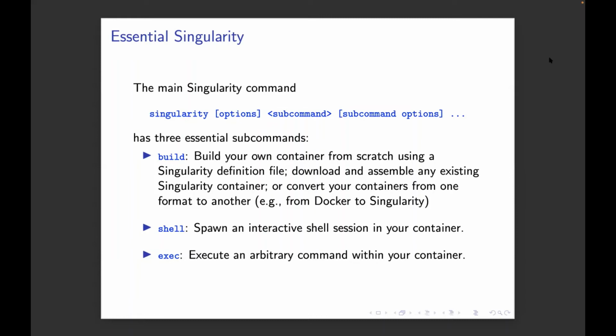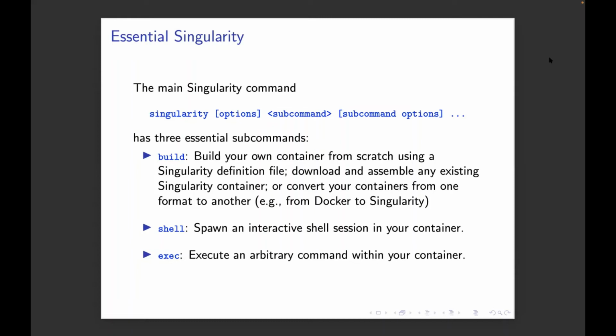But you can also, as I mentioned, download any existing Singularity container from any sort of repository, or I guess in container land, it's usually a registry, like Docker Hub. You can also download Docker containers and convert them to Singularity containers. So if you're going to do anything with containers with Singularity, you'll definitely need to learn the build command.